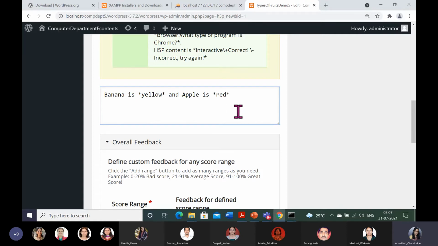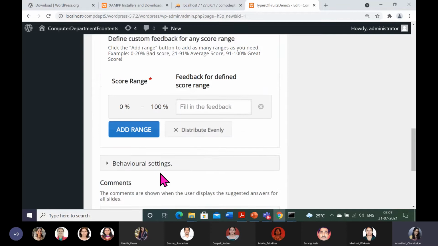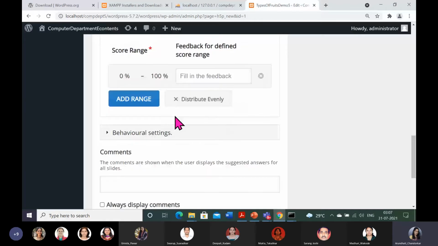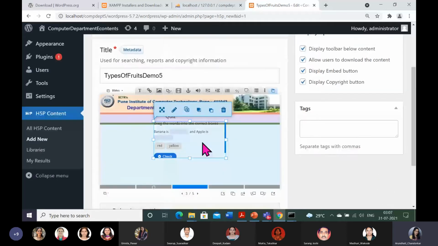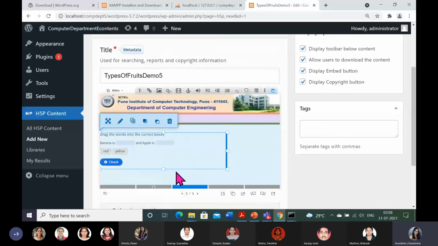The rest of the things, like the score and all, I haven't explored. If you want to go ahead, you can. I am simply getting the result as per their settings. For these questions, let us say H5P gives 2 marks, so I am relying on their settings. When I press done, something like this will appear on your slide. Just see, the beauty of this is: drag the words into the correct boxes.